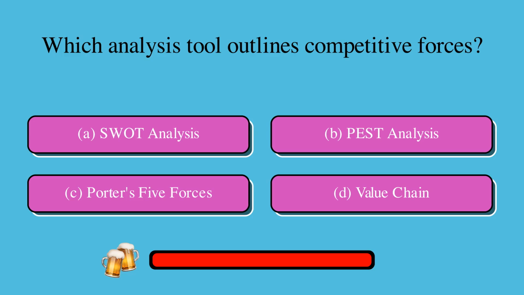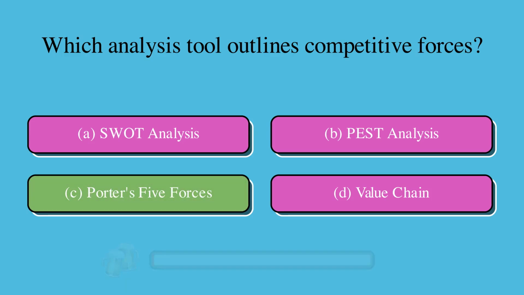Which analysis tool outlines competitive forces? Is it A, SWOT analysis, B, PEST analysis, C, Porter's 5 forces, or D, value chain? The correct answer is C, Porter's 5 forces.